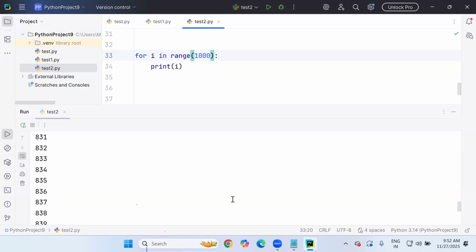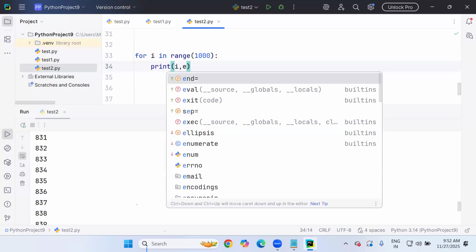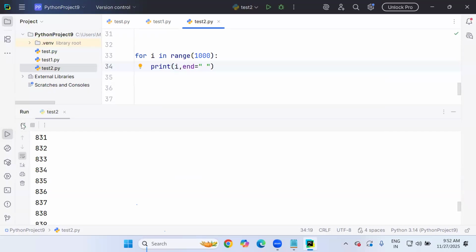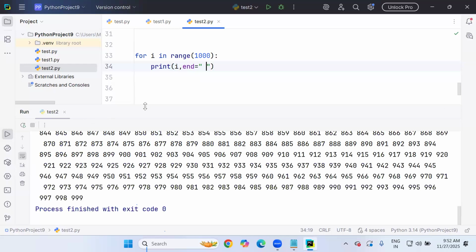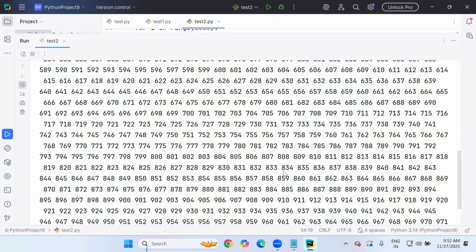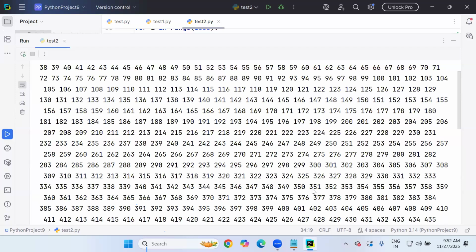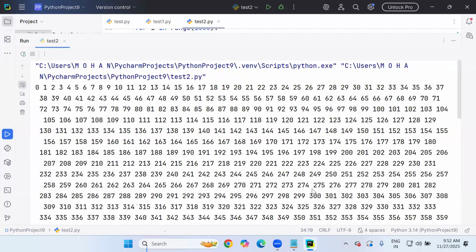That I want to present in the same place, I don't want to scroll, so I am going to use the end attribute. If I give the end attribute, then it is presented clearly, at least you are able to see all the lines, all the values in one window. Now I hope you understand why the end attribute is required. Instead of printing each value line by line, bring them into the same line, orderly.